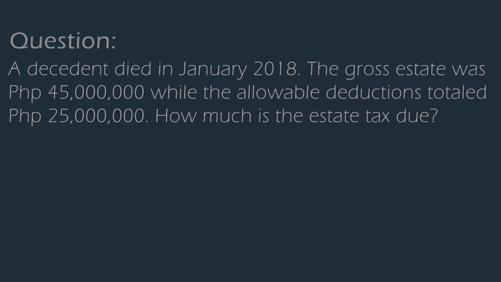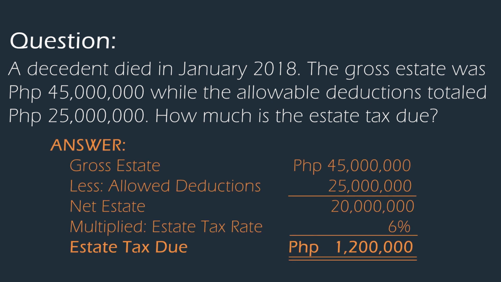So for example, a decedent died in February 2018. The gross estate was 45 million. The allowable deductions totaled 25 million. How much is the estate tax due? It would be 1,200,000, computed as 45 million gross estate less the allowable deductions. The net estate would be 20 million. The net estate will be multiplied by the 6% estate tax rate. Note that the decedent died in 2018, which means that TRAIN law would be applicable.